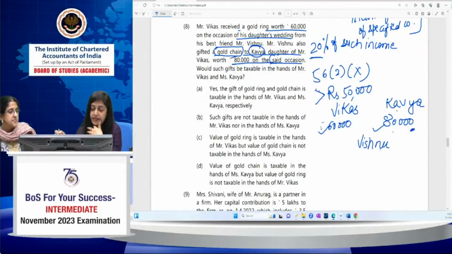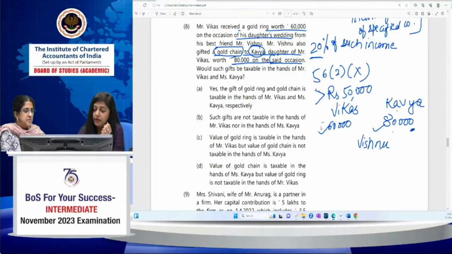Durga is saying taxable. Durga, I want clarity on taxable in whose hand. I'll just read out the options, so you just tell me which option. Option A says gift of gold ring and gold chain is taxable in the hands of Vikas and Kavya respectively. It means it's taxable in both hands. B says gifts are not taxable in the hands of Vikas nor in the hands of Kavya.